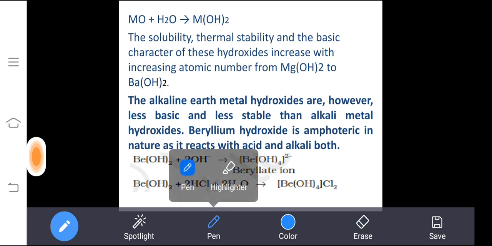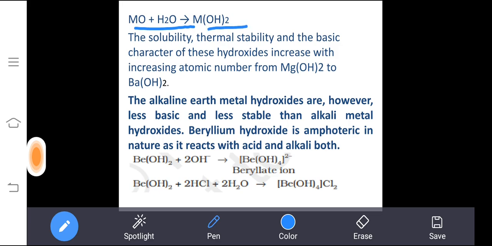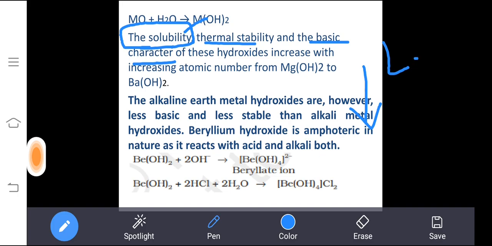So the metallic oxide, when it reacts with water, produces hydroxides. Here M represents the alkaline earth metal. The solubility, thermal stability and basic character increase when we move down the group. How does the solubility increase? First, we take solubility. The reason is that the lattice energy decreases when you move down the group. Due to that, the solubility increases.